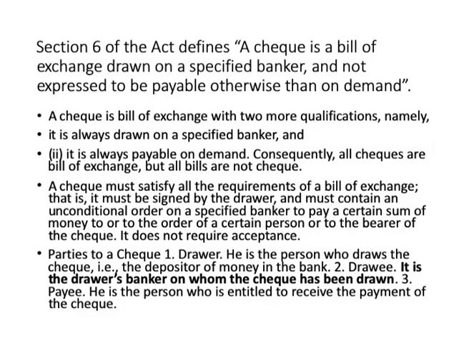Next, let us try to understand what is a check. A check is a bill of exchange that is drawn on a specified banker and not expressed to be payable otherwise than on demand. So, a check is also a bill of exchange, but it has two extra qualifications. What are those two extra qualifications? It is always drawn on a specific banker and it is always payable on demand. Consequently, all checks are bills of exchange, but all bills of exchange are not checks.